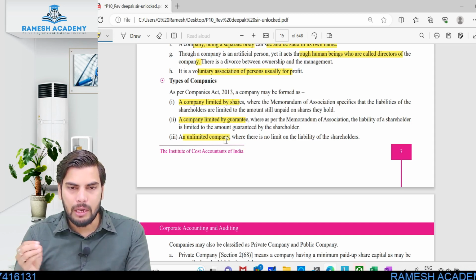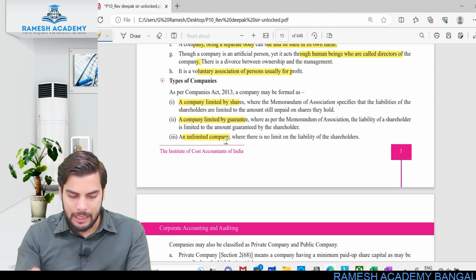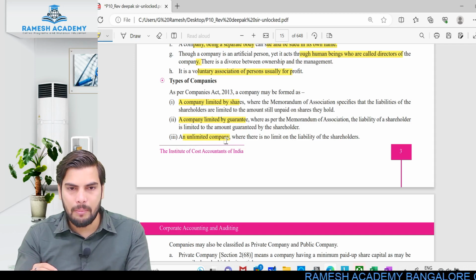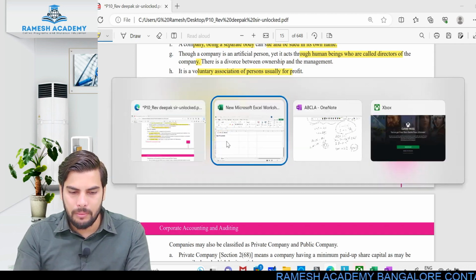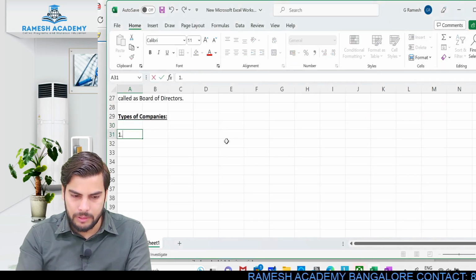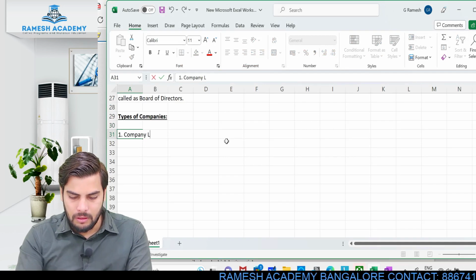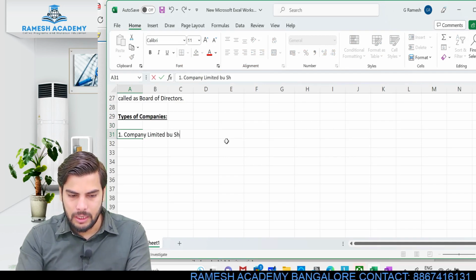Now, a limited company can be a company limited by shares or a company limited by guarantee. Let me tell you what is this company limited by share and what is this company limited by guarantee. First thing is company limited by shares.